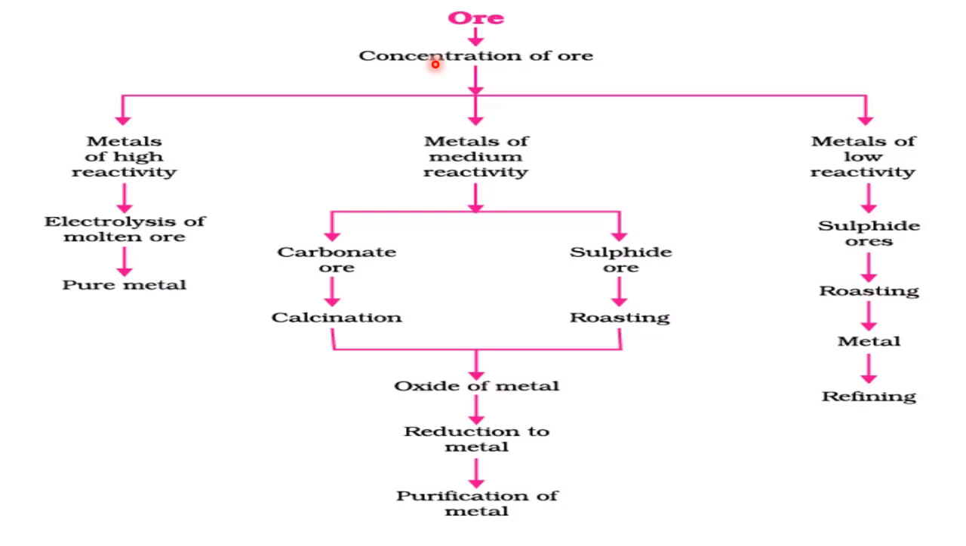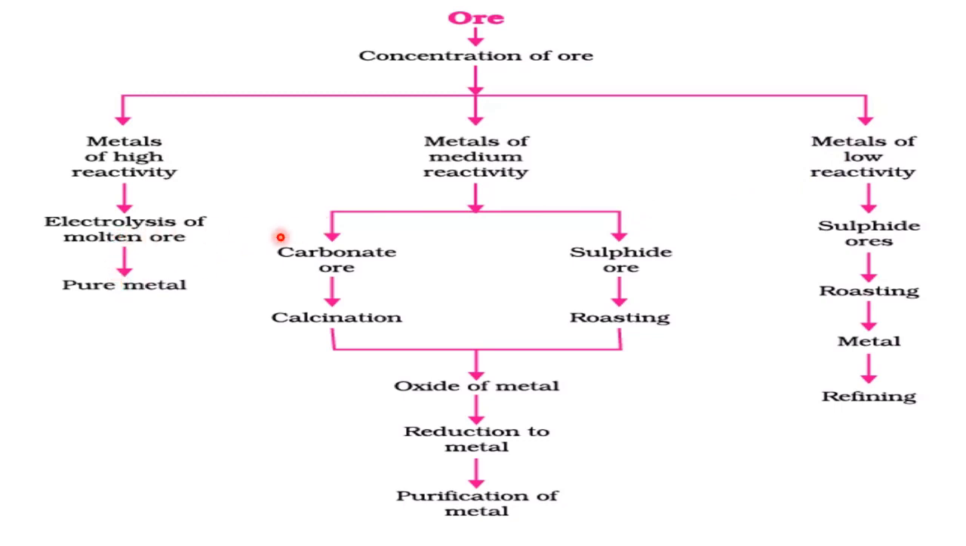Many steps are there, and we learn them afterwards. So removing impurities step by step so that the percentage of metal becomes more in the ore, that is called concentration of an ore. So that again depends upon what category of metal the ore contains: whether it is a metal of most reactivity, moderate reactivity, or least reactivity. Accordingly, we follow the methods.